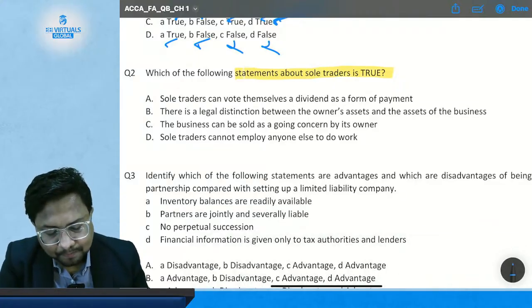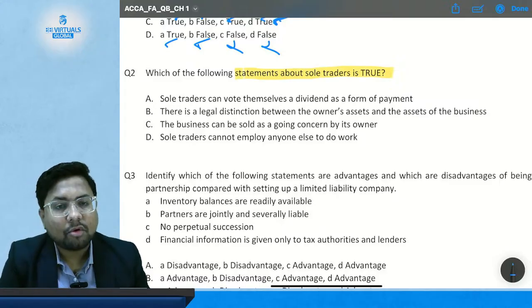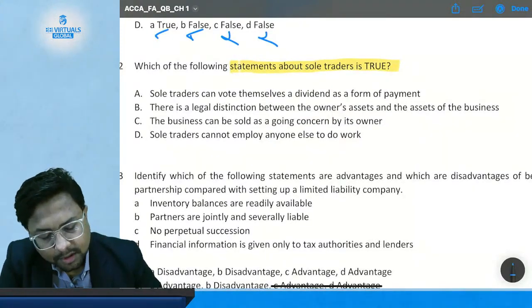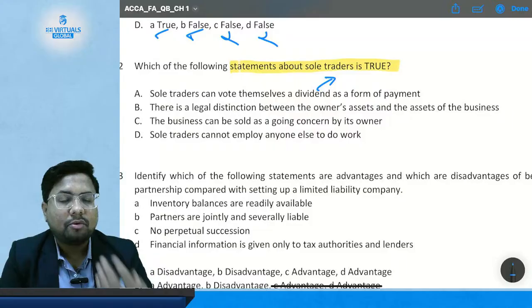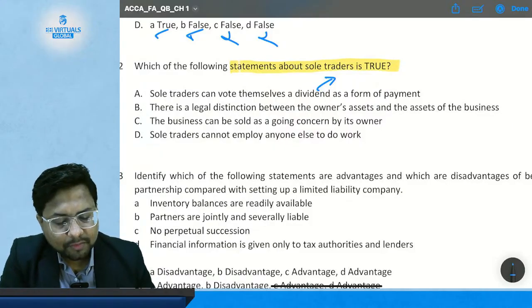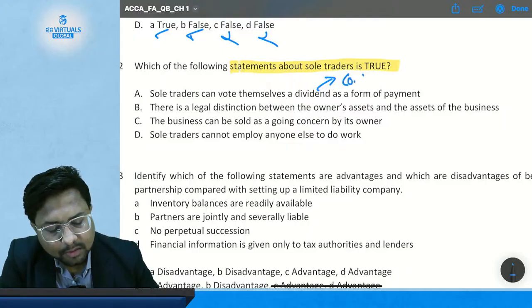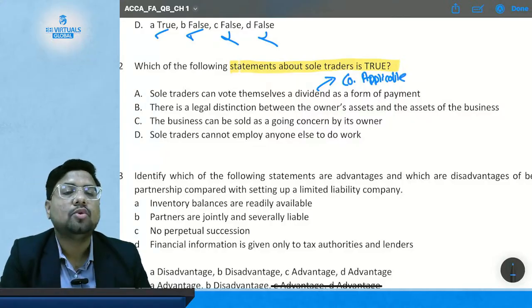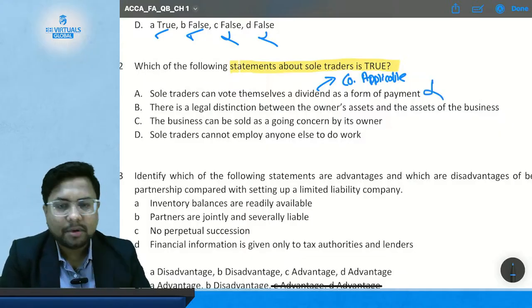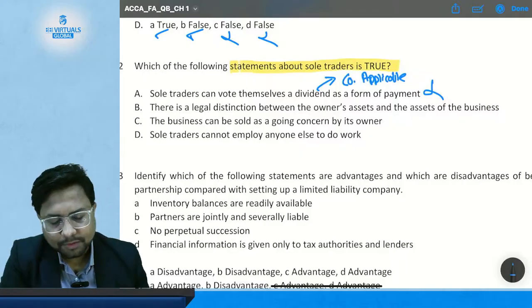Statement A: a sole trader can vote themselves a dividend as a form of payment. Can a sole trader vote themselves a dividend in the form of payment? What is a dividend? Dividend is a share of profit by the company. So it is only applicable to a company and not a sole trader. There is no question of dividend in the case of a sole proprietorship or partnership firm. So this option is incorrect.